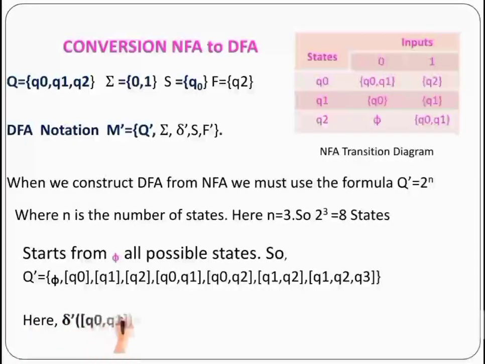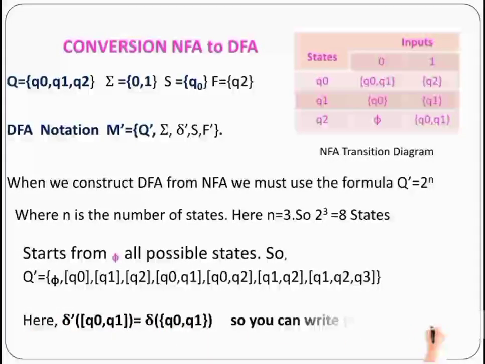Now we can write the delta dash. Before that, you must know this rule: delta dash of [Q0, Q1] is equal to delta of {Q0, Q1} in curly brackets. So you can write {Q0, Q1} in curly brackets equal to [Q0, Q1] in square brackets. This is a must for these diagrams.